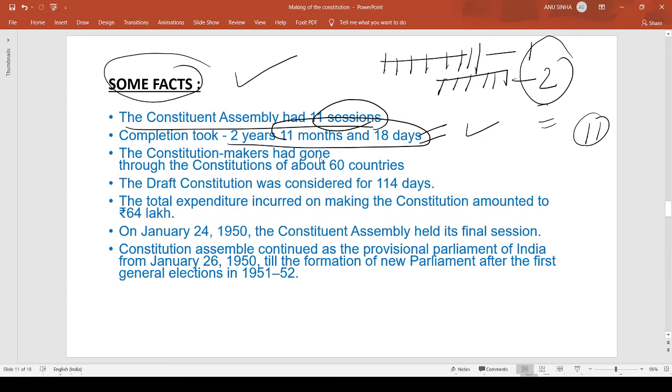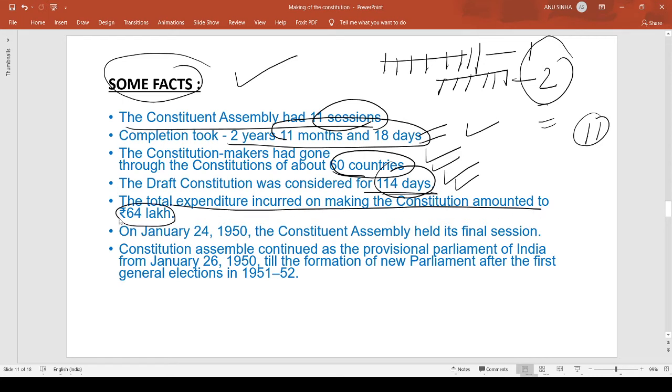The constitution makers went through the constitutions of 60 countries, and then we formed our constitution. And the draft constitution was considered for 114 days. When the first draft constitution was released to the public for consideration, it was considered for 114 days. Modifications, amendments, and everything were suggested during these days. The total expenditure incurred on making the constitution amounted to 64 lakh.